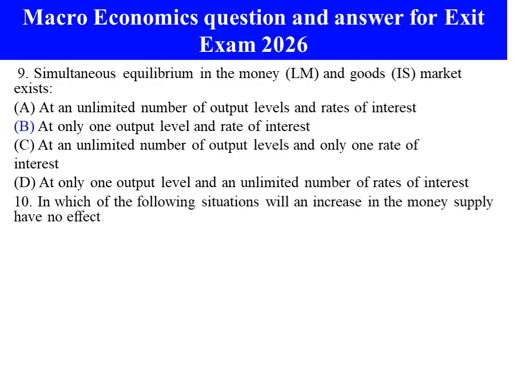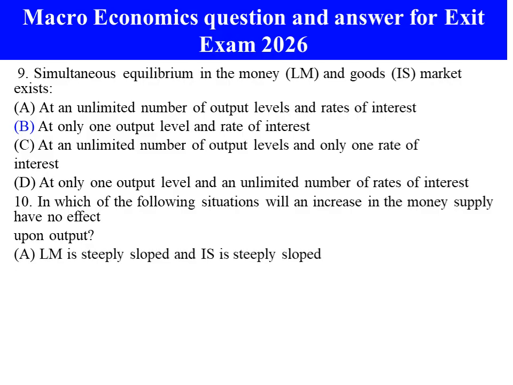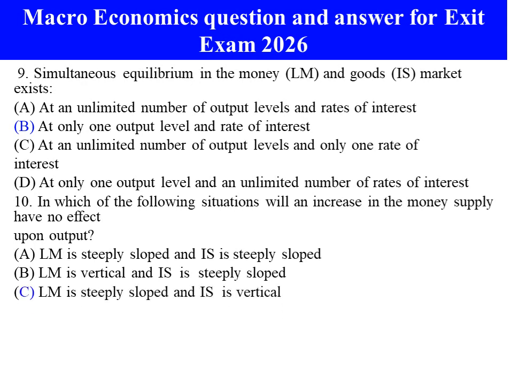Number 10. In which of the following situations will an increase in the money supply have no effect upon output? A. LM or money market is steeply sloped and IS is steeply sloped. B. Money market is vertical and the goods market is steeply sloped.